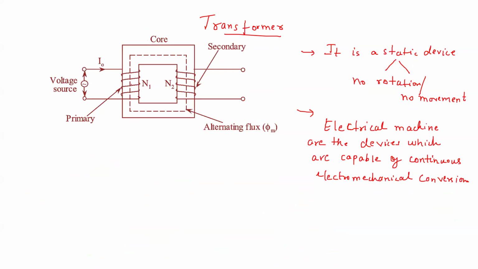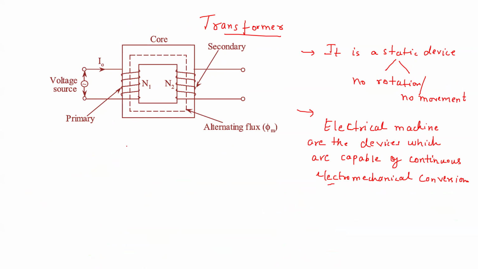But in the transformer, there is no electromechanical conversion. There is only an interchange of voltage levels or current levels. So as per the proper definition, it is not an electromechanical machine or electrical machine.